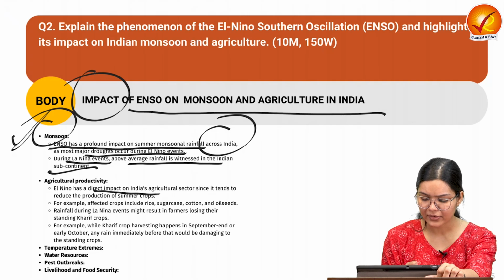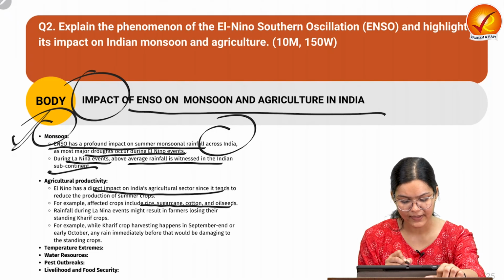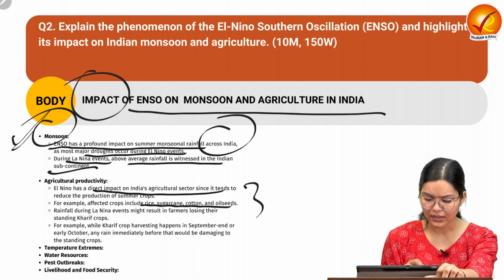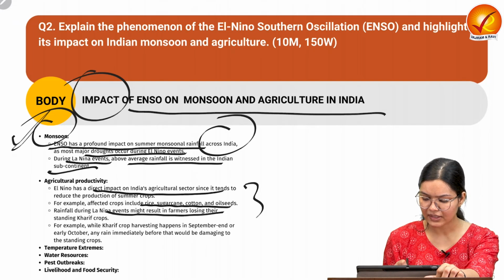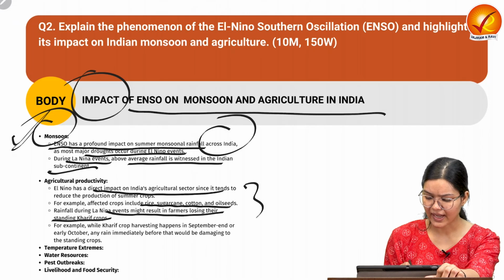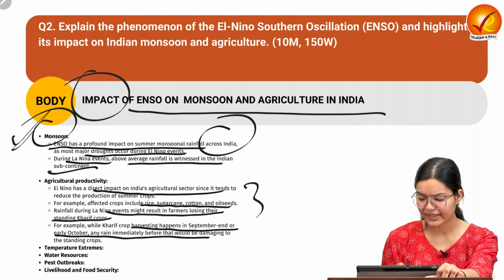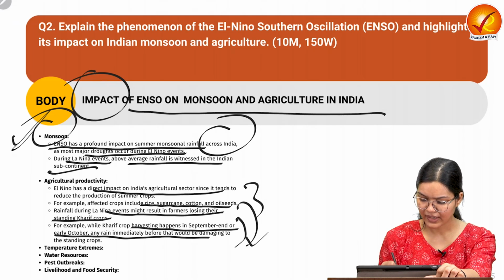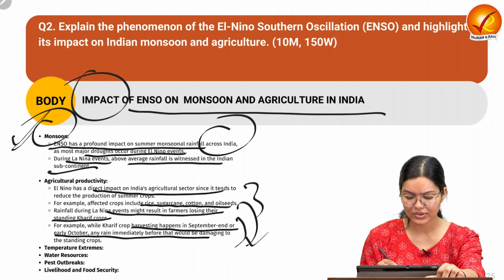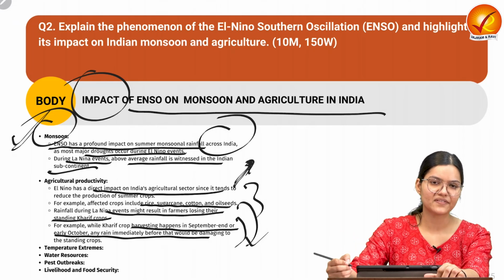So there is a direct impact on the Indian agriculture sector. For example, crops such as rice and sugarcane will get impacted during the La Nina event. It may also impact the Kharif crops. For example, the harvesting which happens during September and early October will get impacted due to La Nina, and El Nino is also impacting the crops which are getting harvested in different seasons.